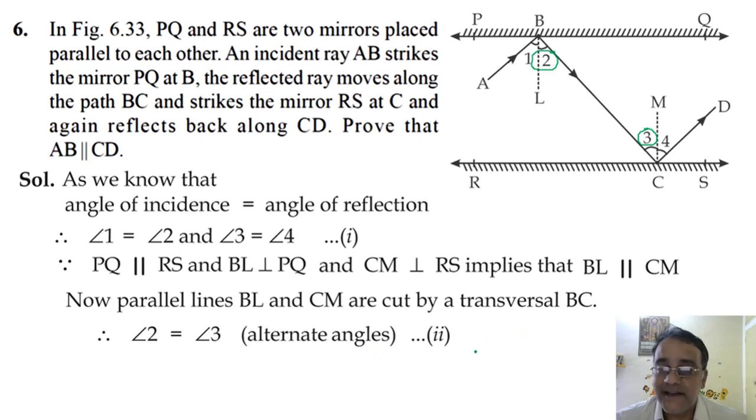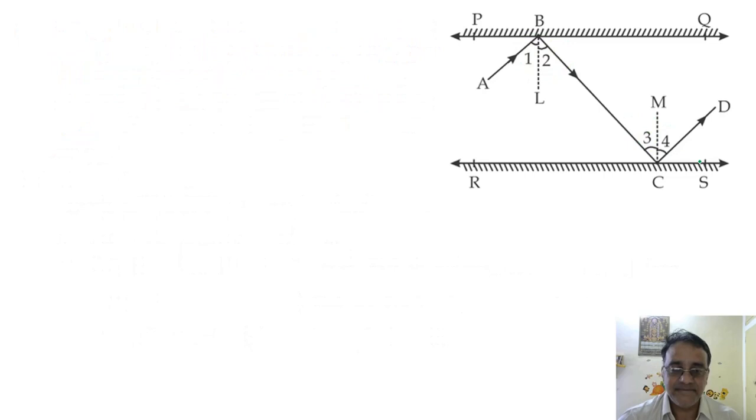Now what we actually have to show is that AB is parallel to CD. For that, what will we do? These two angles are equal. That means we can write angle ABC as 2 times angle 2. And angle 3 and angle 4 are equal to each other. So angle BCD we can write as 2 times angle 3.